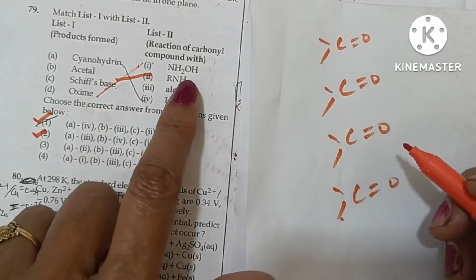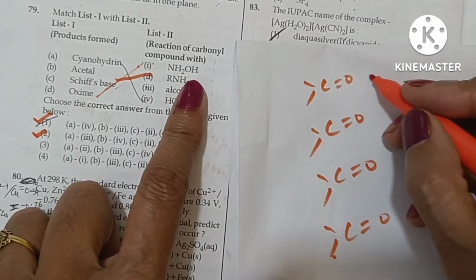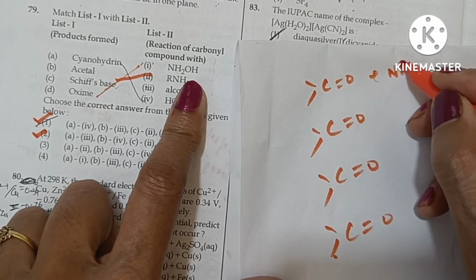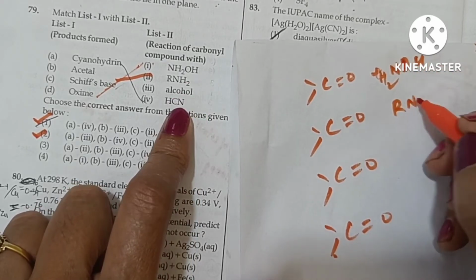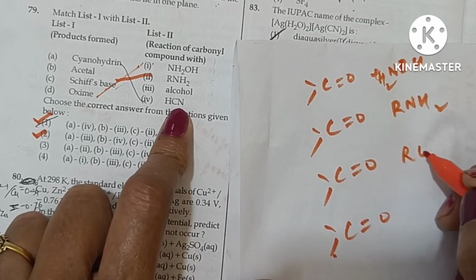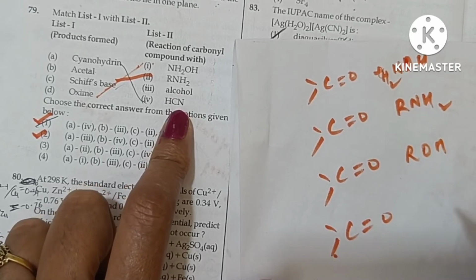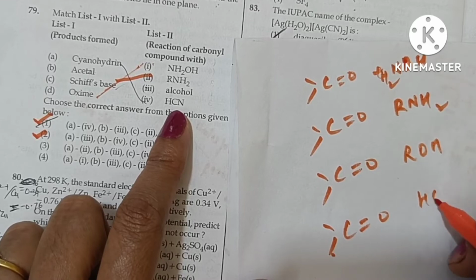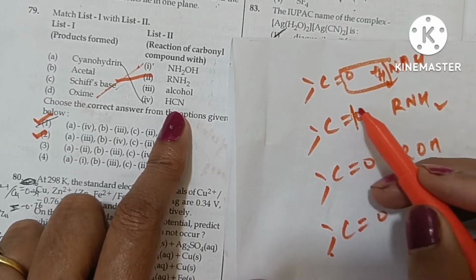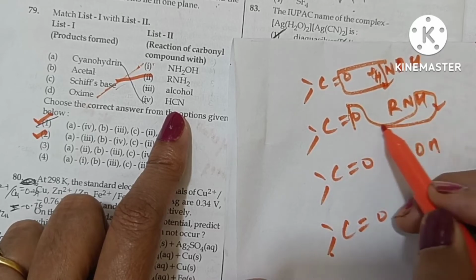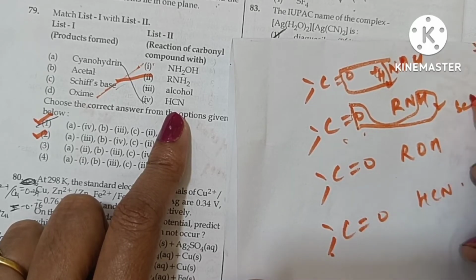And we reacted with NH2OH, RNH2, ROH, and HCN. So in first case, oxime is formed. In second case, we get a Schiff's base.